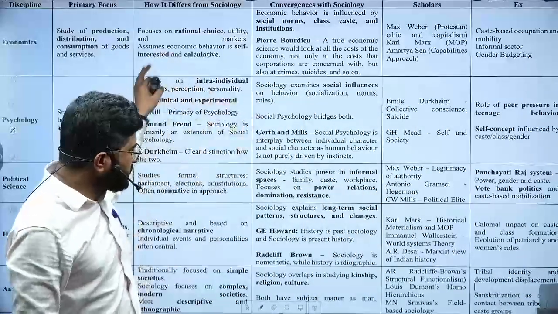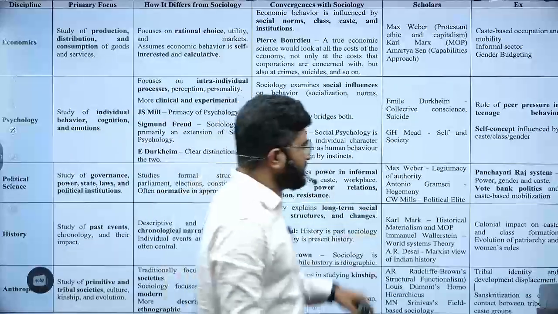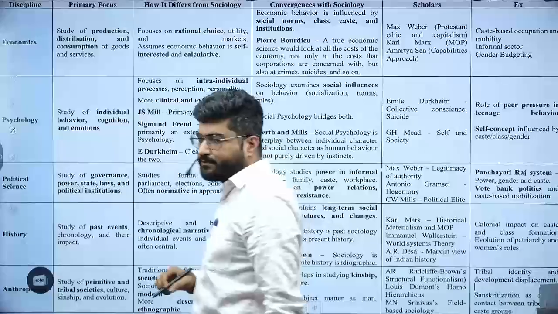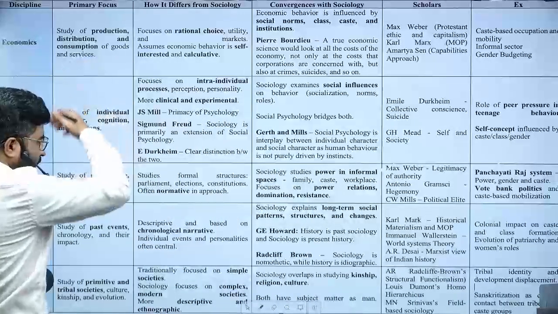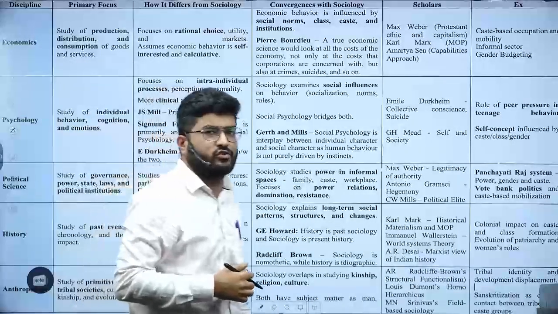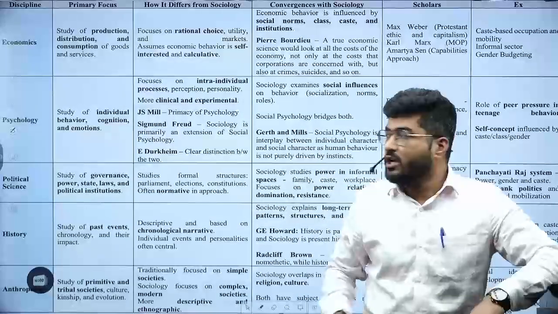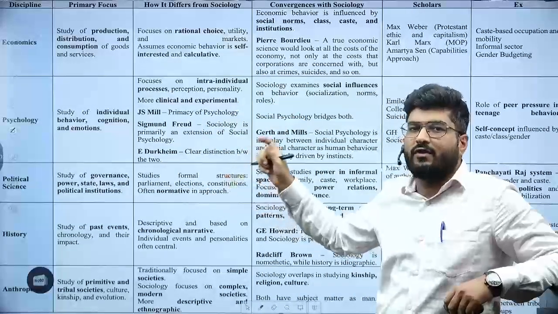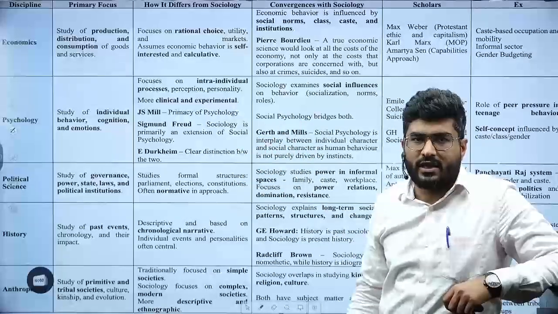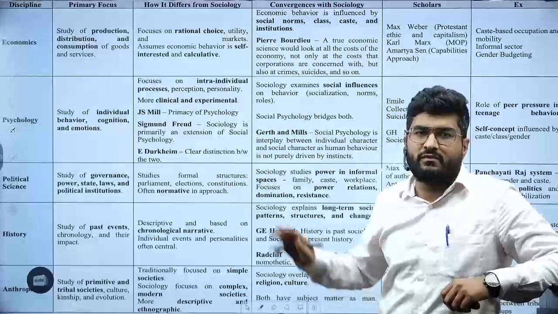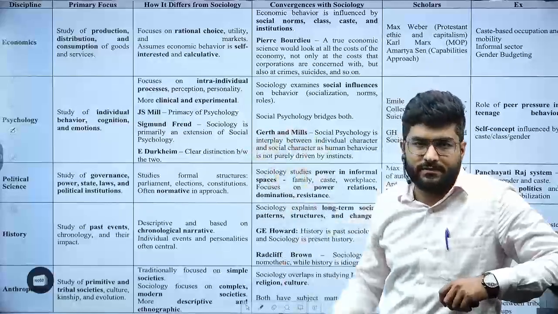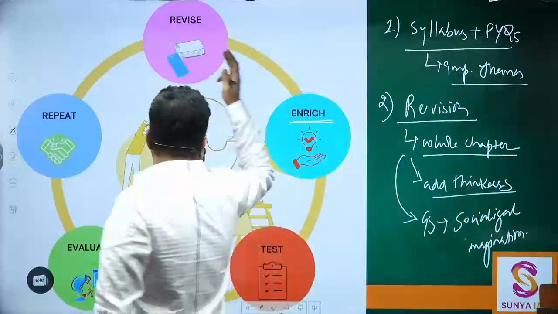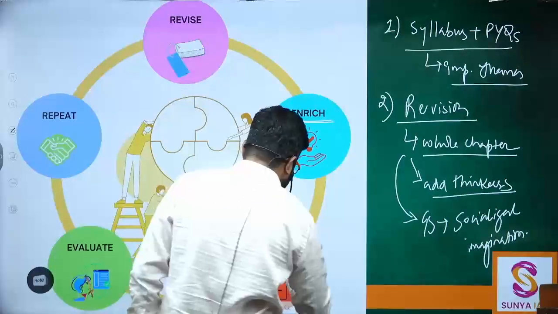And in these notes itself, we have added examples, the contemporary examples. We have added the thinkers which we need to club, and which we have tried to understand in a sociological imagination, in a sociological framework. Okay, so the basics which we will be looking for understanding will be in a very simplistic manner. Then we will add dimensions. Then we will add thinkers, then examples. Okay. Then after revision, enrichment, there will be tests.